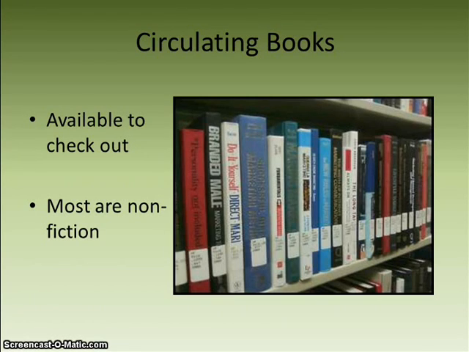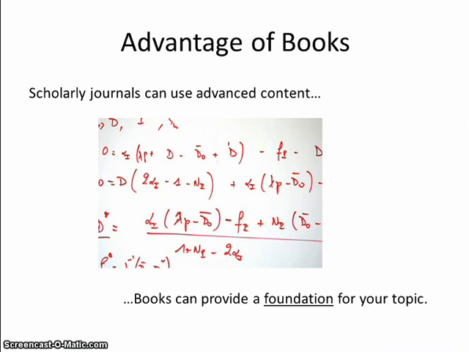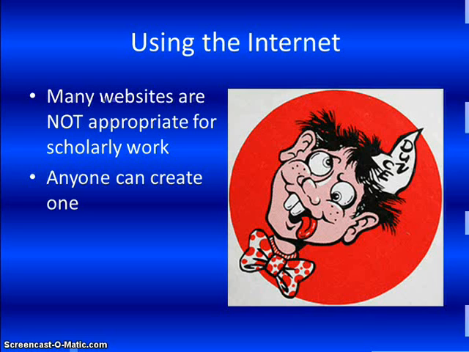While it may look overwhelming to use a book, there are smart ways to find applicable information efficiently. For example, use the table of contents or index to zero in on the places in the book that apply to your paper. One advantage of some books over scholarly journal articles is that these books can provide a foundation for the topic, whereas articles can use vocabulary and content more advanced than your knowledge on the subject. This is especially true with topics related to the sciences.